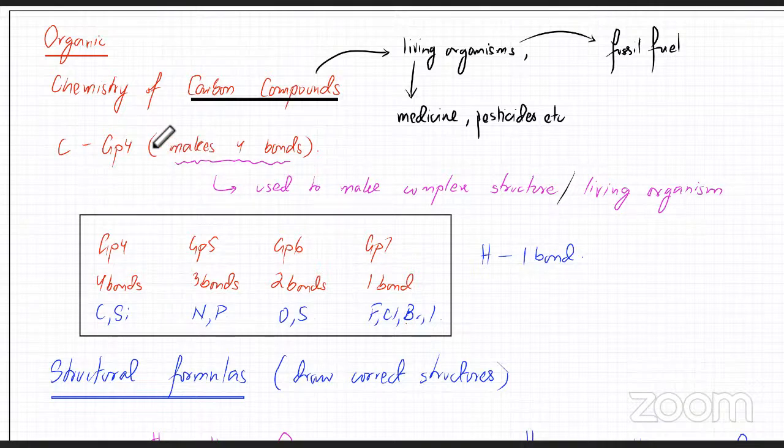And the reason for that is that carbon makes 4 very, very strong bonds. So it's an atom that makes a lot of bonds. So अगर आपने complex structure draw करना, if you want to make a complex structure, you need an atom that makes a lot of bonds. Because if you have an atom that makes just one bond, it would be very hard for you to actually make a complex structure. Okay, is this idea clear? Yes. So that's one thing. So it's very easy to make complex structures like a human being, okay, out of an atom that makes 4 bonds. Carbon is also kind of inert as well.